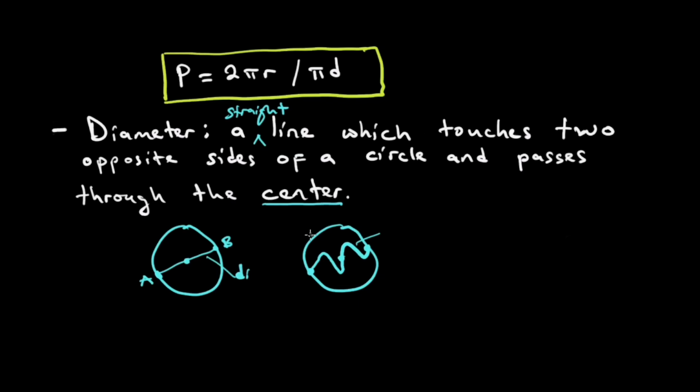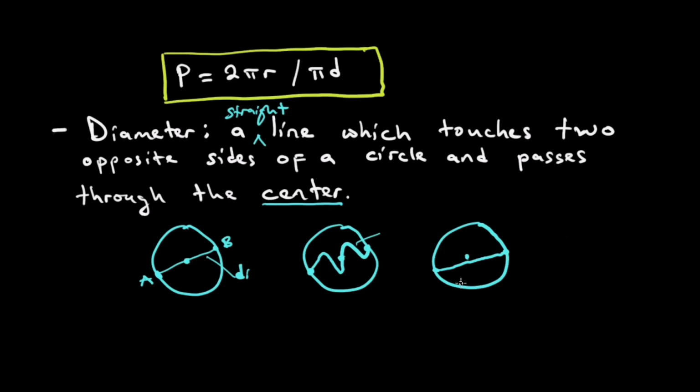If the line does not pass through the center, we also have another circle here. This is the center. We have a line that starts at this part of the circumference, goes a little bit off the center and touches this part of the circumference. This line is not a diameter. That line is actually a chord. So we have defined a diameter.